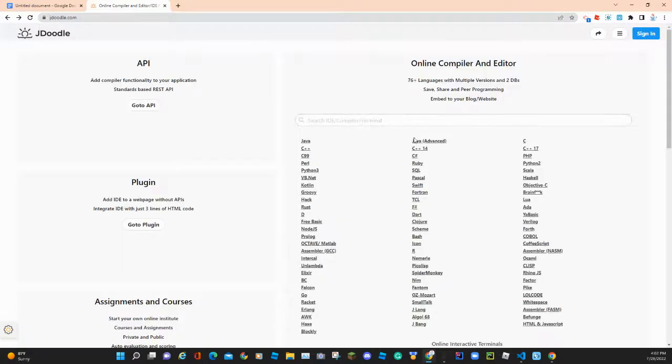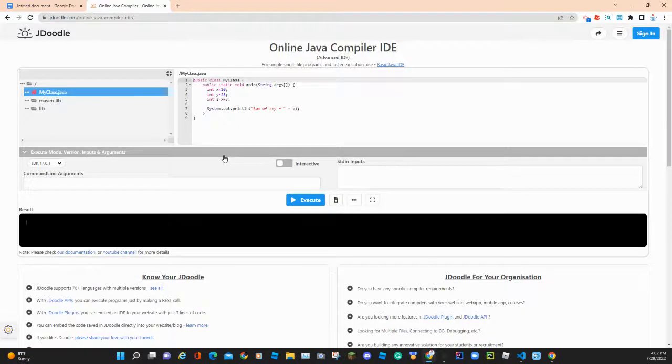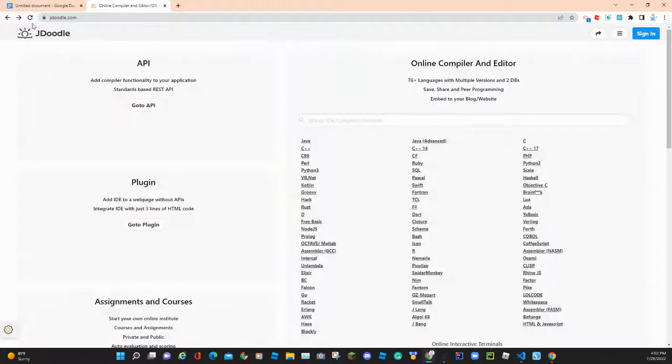And then there's advanced. It doesn't really matter which one you use. The advanced one, we're not going to be really using that. We'll just use the regular one when we need to. And this is for OOP and all. We'll get into that later. But mainly when we're dealing with that, we're just gonna use an external IDE. I'm just gonna explain that after.